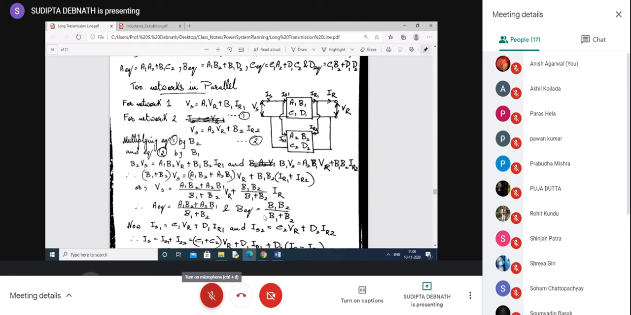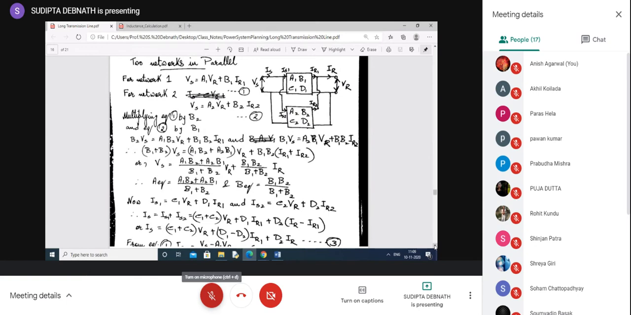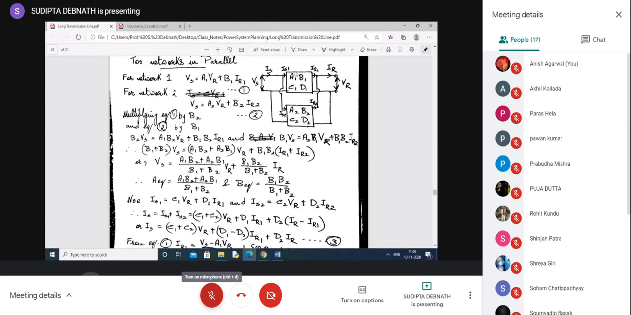Now to find out C equivalent and D equivalent, that means to find out IS equal to CVR plus DIR, we have to do some simplification. Now, IS from this equation, what is IS1? IS1 equal to C1 VR plus D1 IR1. Okay. And from this equation, IS2 equal to C2 VR plus D2 IR2. Actually, these equations we have written just like we wrote these equations earlier. For network 1, network 2. Similarly, for network 1, this equation. For network 2, this equation. Okay.